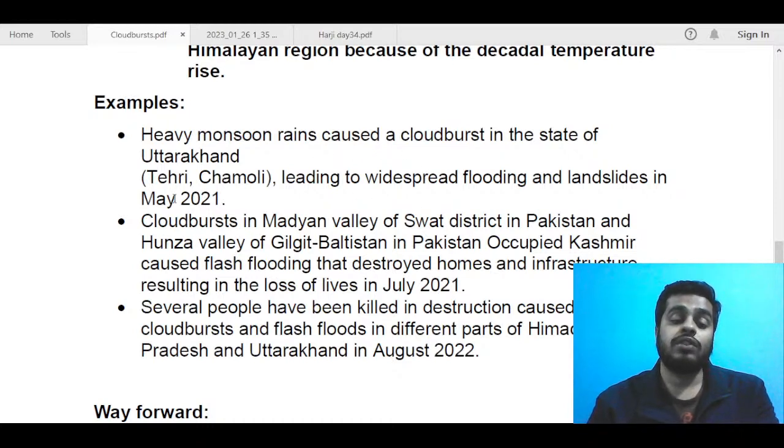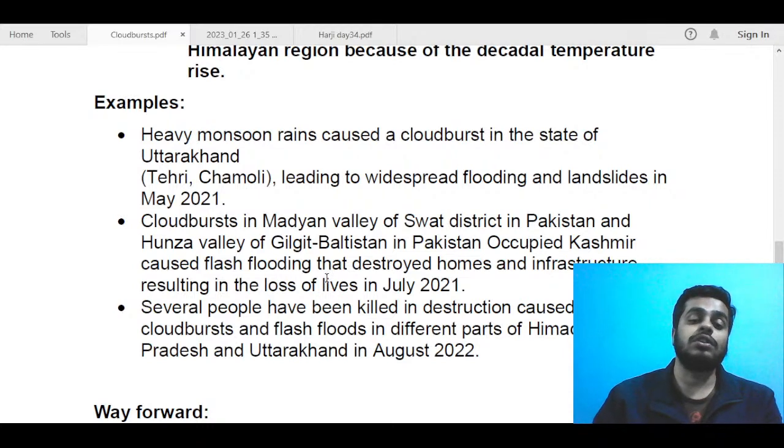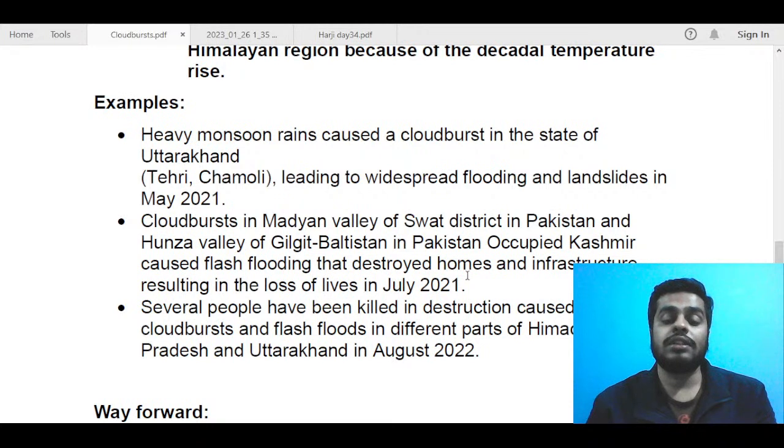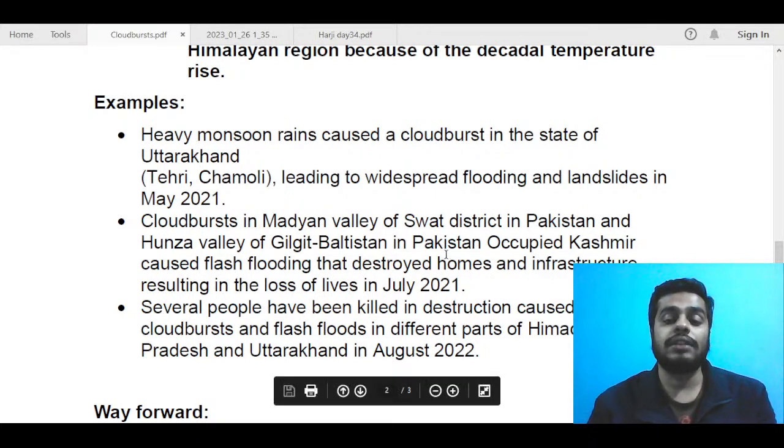Next, there was a cloudburst in the Madyan Valley of Swat district in Pakistan and Hunza Valley of Baltistan in POK, causing flash flooding that destroyed homes and infrastructure. Now, flash flooding is one of the most important consequences of cloudburst. What happens is basically a lot of precipitation water, rainwater gets collected, and that results in very high intensity flooding in the region that is affected. So that is called flash flooding. This destroyed homes and infrastructure, and it also resulted in loss of a number of lives. And this took place in July 2021.